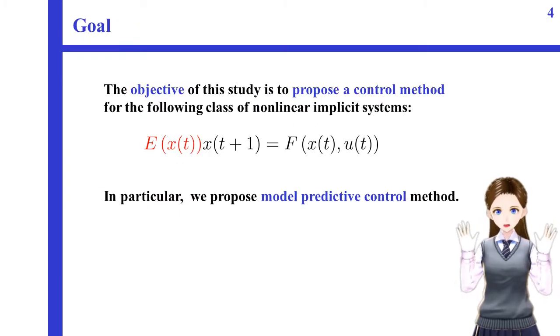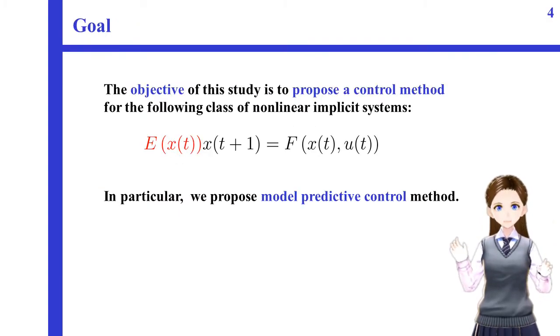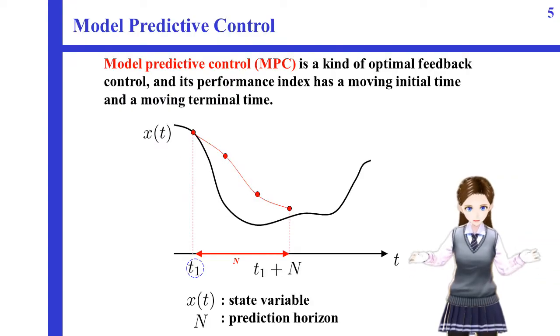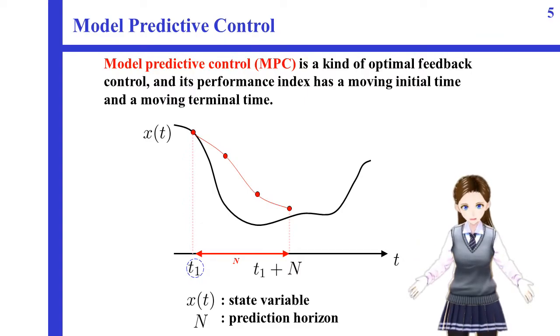So, the objective of this study is to propose a control method for this class of nonlinear implicit systems. Especially, I would like to propose model predictive control method for this system. Model predictive control is a kind of optimal feedback control, and its performance index has a moving initial time and terminal time. The current control input is obtained by solving a finite horizon open-loop optimal control problem using the current state of the system as the initial state, and this procedure is repeated at each sampling instant.